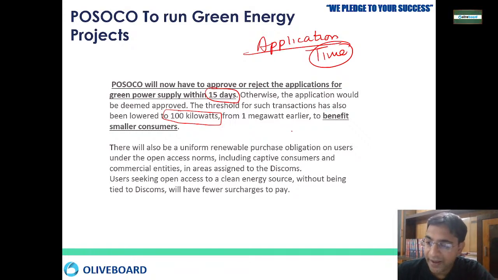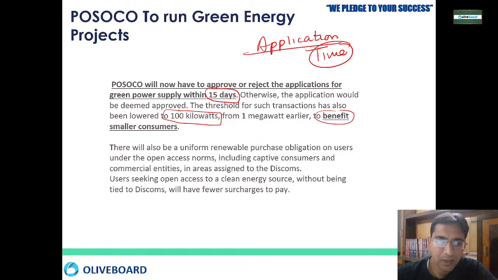Why? Because we wanted to benefit the smaller consumer. There will be a uniform process, a uniform purchase agreement, and uniform open access, so all people will get totally uniform access.